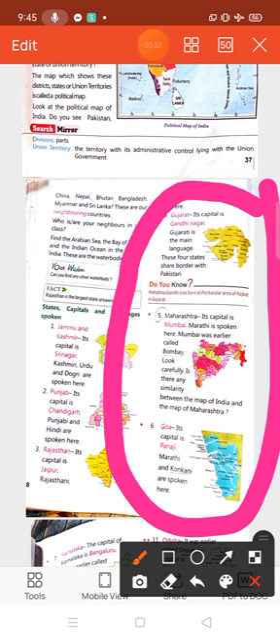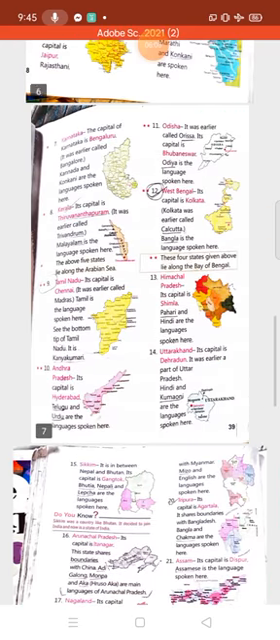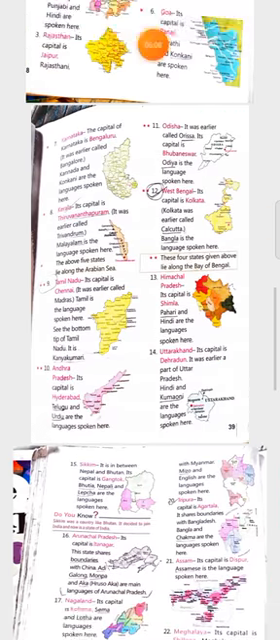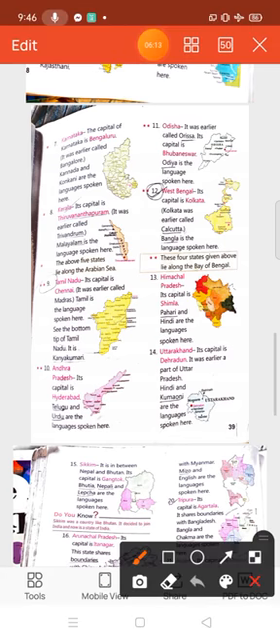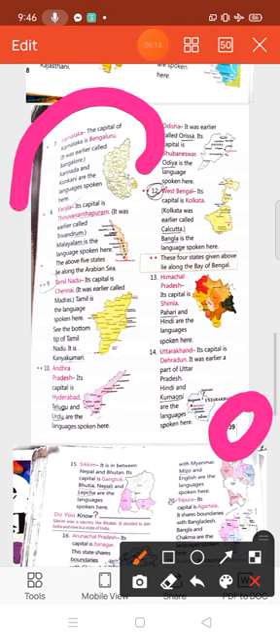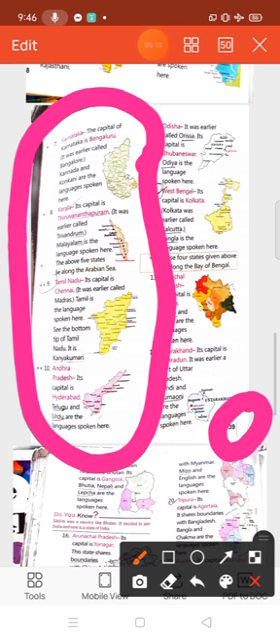Now come to page number 39. Today I am going to read page number 39. Keep it open. Number 7, Karnataka. The capital of Karnataka is Bengaluru. It was earlier called Bangalore. Kannada and Konkani are the languages spoken here.